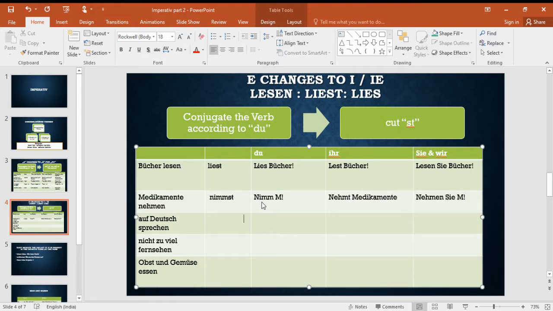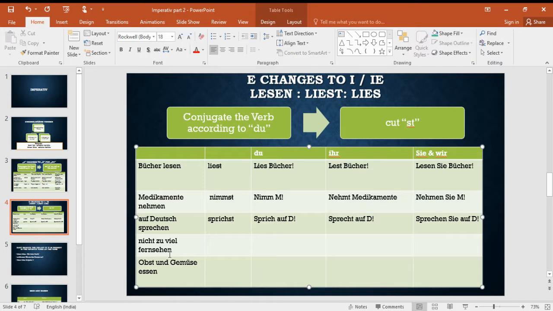Okay. Auf Deutsch sprechen. Sprechen becomes sprichst. You cut st, it becomes sprich. Sprich auf Deutsch. Or it becomes sprecht. Please remember there is no change for ihr. The vowel E remains E for ihr and Sie. Sprecht auf Deutsch. And here, sprechen Sie bitte auf Deutsch. Okay, simple.